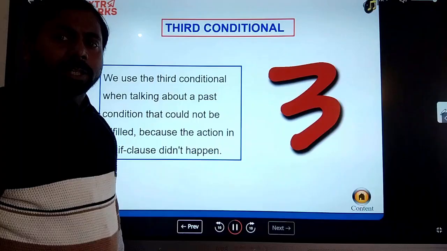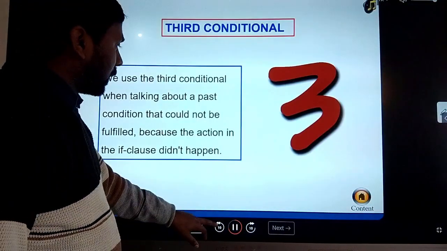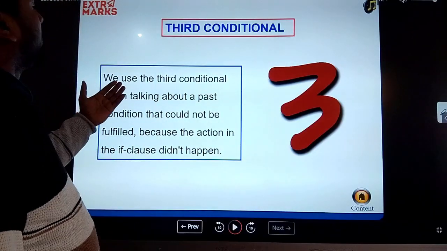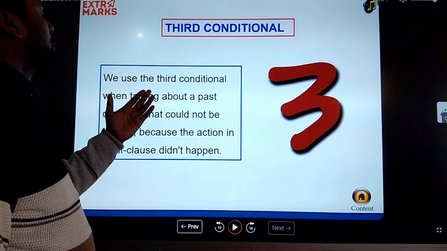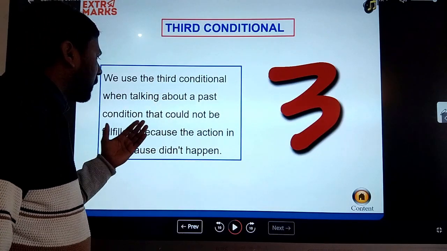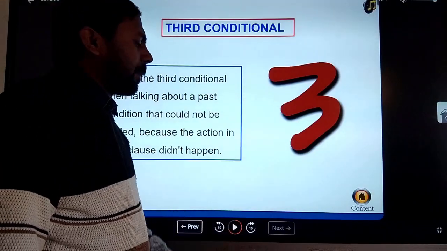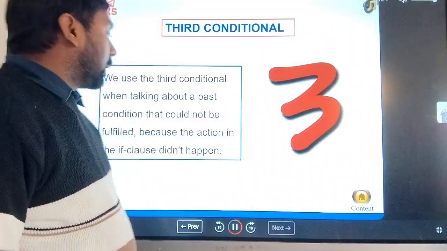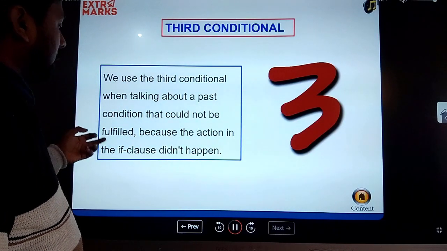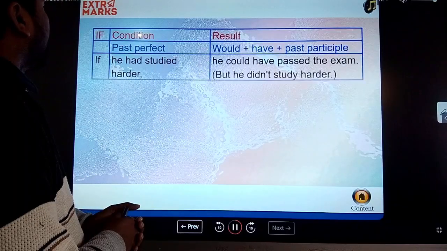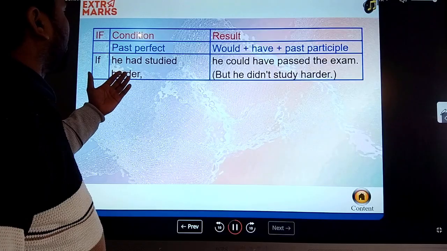Now the third conditional sentence is here. What is this? We use the third conditional sentence when talking about a past condition that could not be fulfilled because the action in the if clause didn't happen. Okay? For example, here you can see an if condition and result. Here is the past perfect tense.